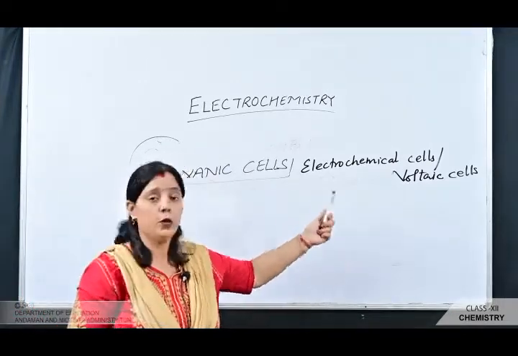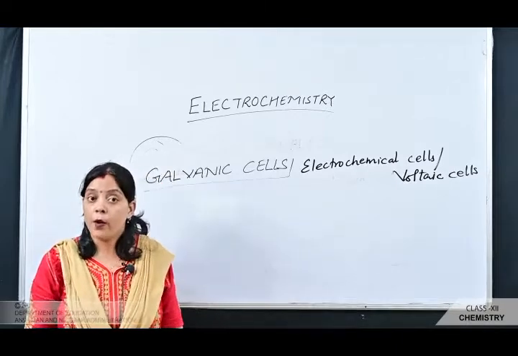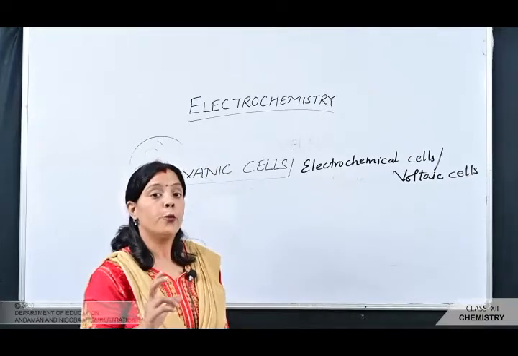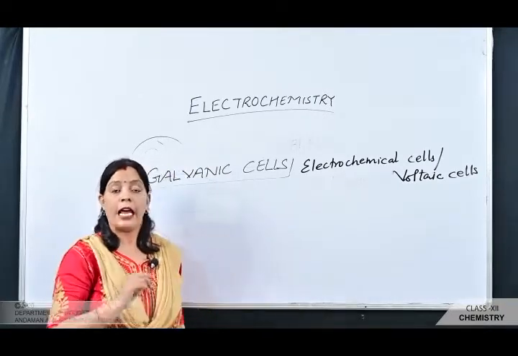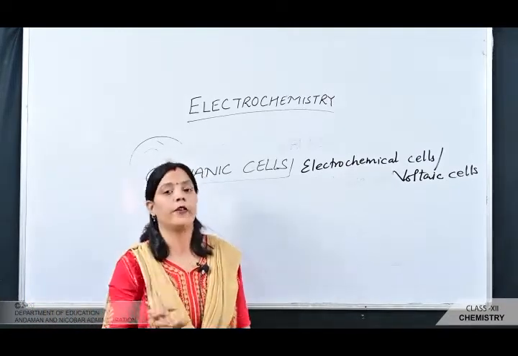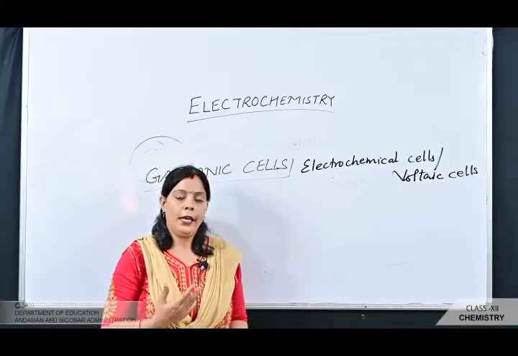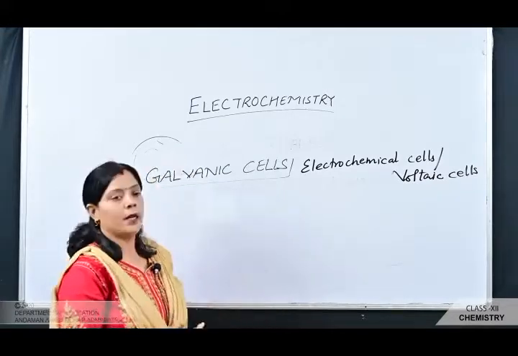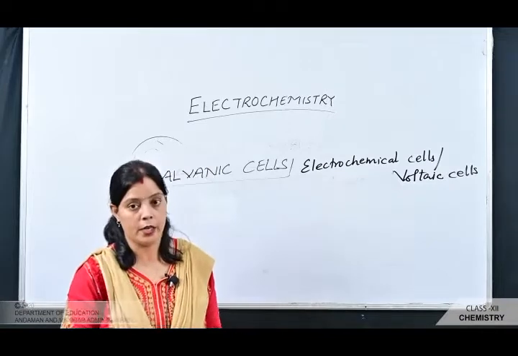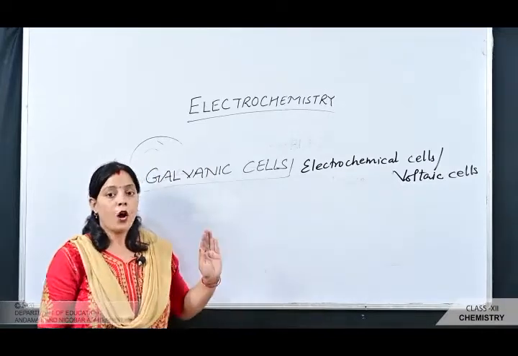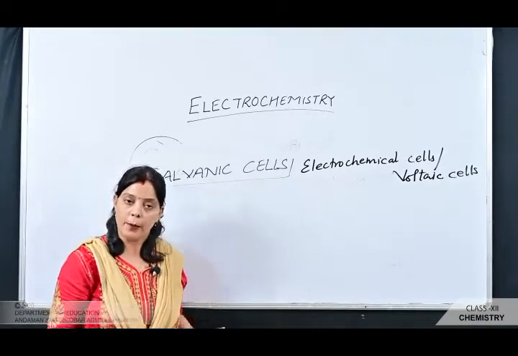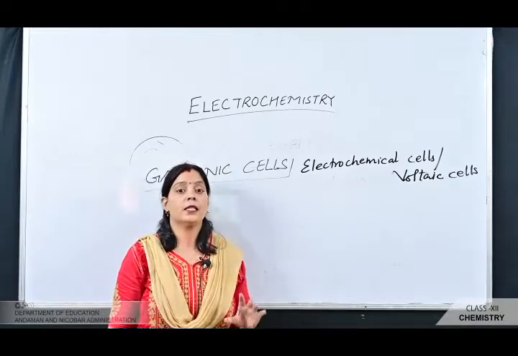As I have explained, the electrochemical cell is the device in which chemical reactions, that is, the redox reaction, are carried out to produce electrical energy. So the galvanic cell, electrochemical cell or voltaic cell is the device in which chemical energy is converted into electrical energy. In the galvanic cell, the redox reaction is carried out in an indirect manner, and the decrease in free energy during the chemical process is made to appear as electrical energy.